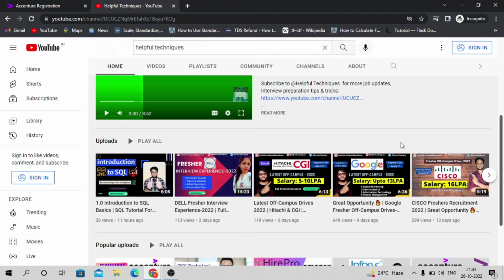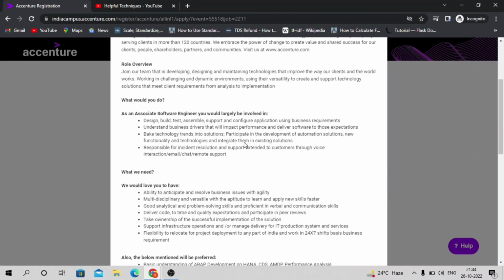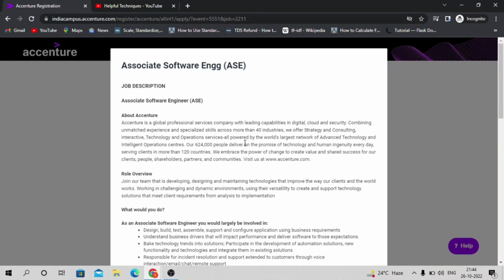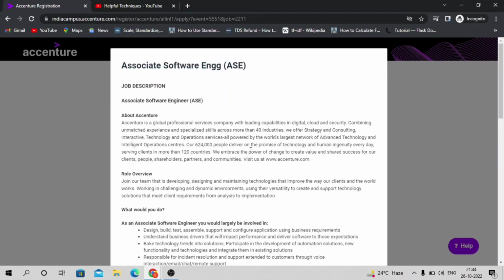So now let's discuss the eligibility criteria first, and the roles. This is the entry level profile of Accenture, as you all know, and they generally provide 4.5 LPA for this profile. It is fixed. The experience required is 0 to 11 months.